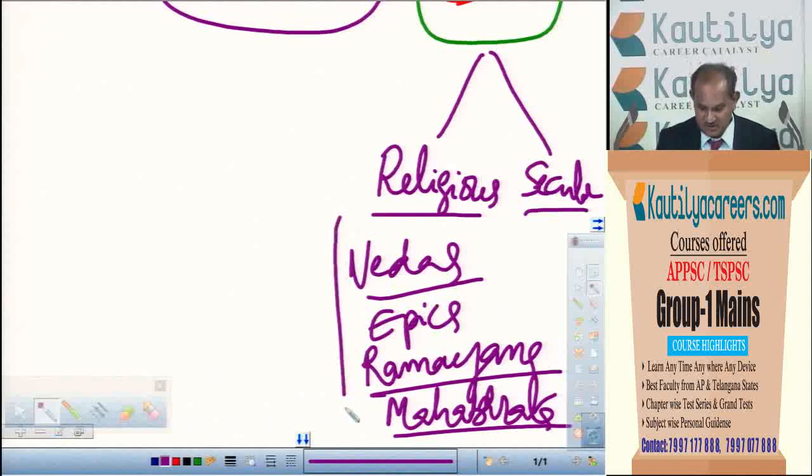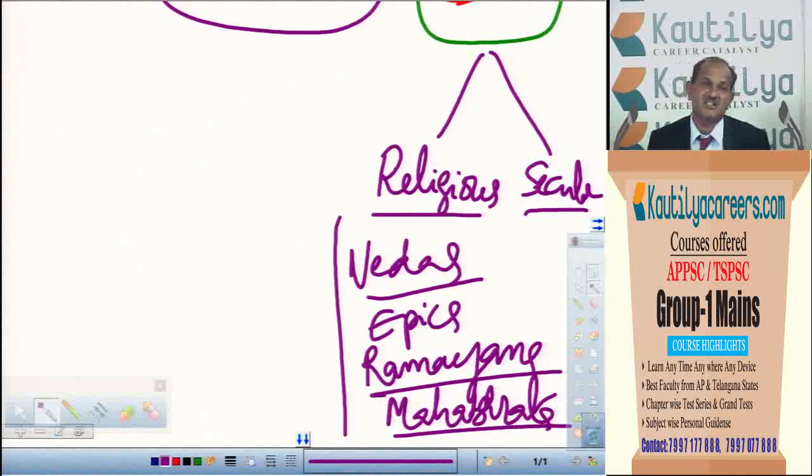So these are the written sources that we have. Secular sources are those in which they wrote about a particular event, or sometimes even directly wrote about history. For example, Kalhana wrote a book called Rajatarangini. That Rajatarangini gives much information about the rulers who ruled the Kashmir region, from the ancient period to Kalhana's period, that is the medieval period. He gave information about many dynasties that ruled the Kashmir region.